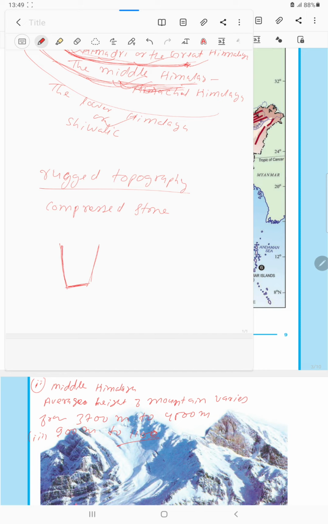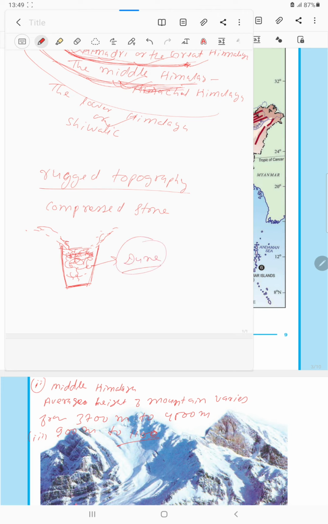Earlier it has longitudinal valley, but later due to the deposition, why deposited? Because river is flowing here and river brings so many sediments with them, and due to deposition this valley is filled up and then form a plain, and that is called dune.